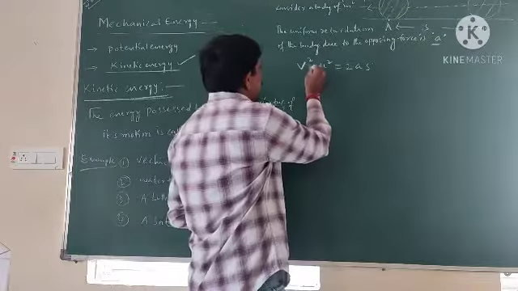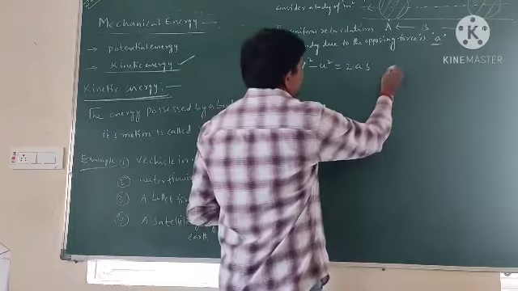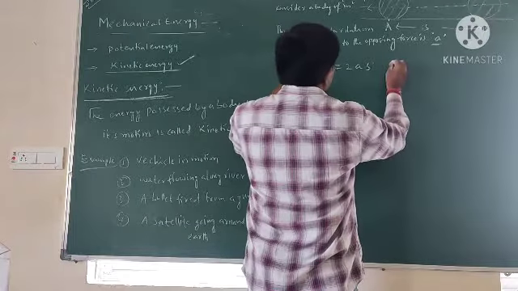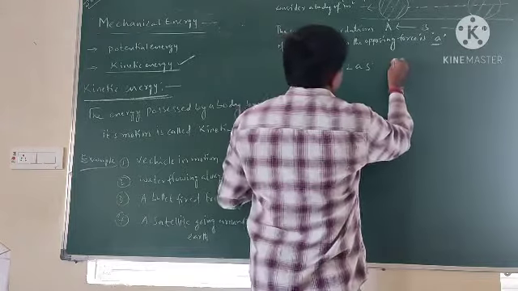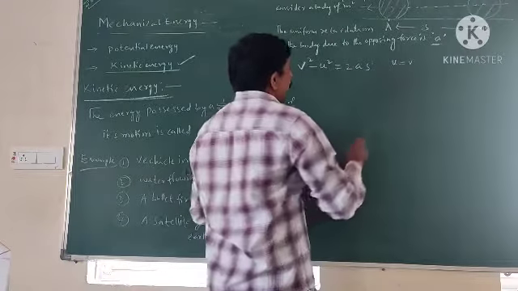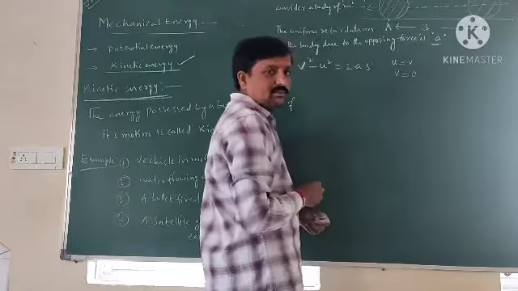By using v square minus u square is equal to 2as, what is the initial velocity? Initial velocity u is equal to v. What is the final velocity? Final velocity v is equal to 0.